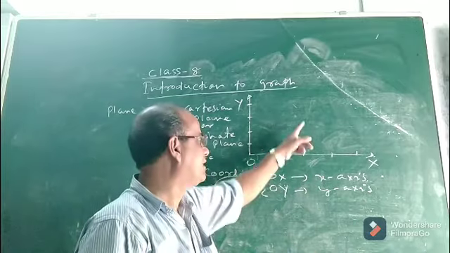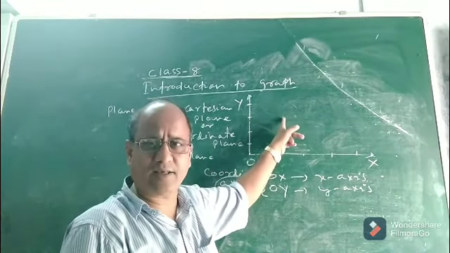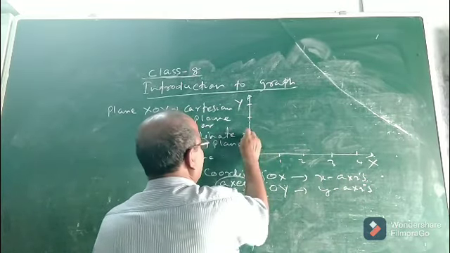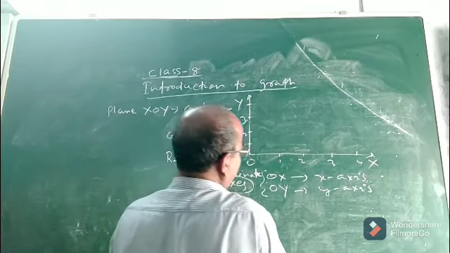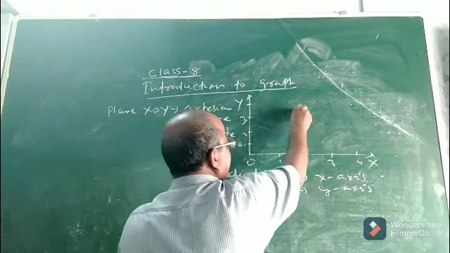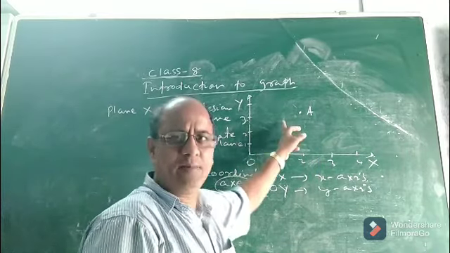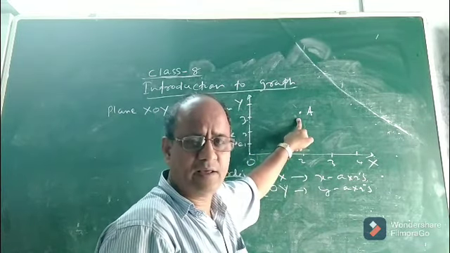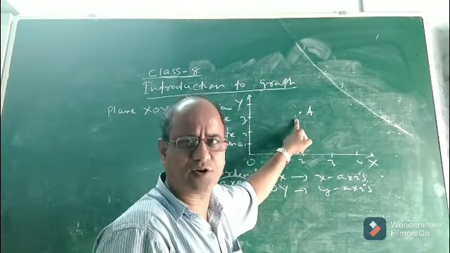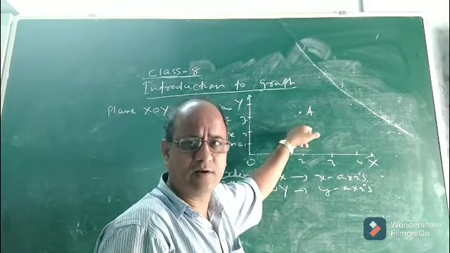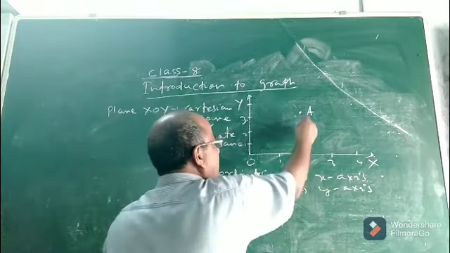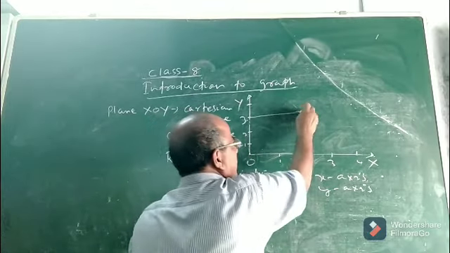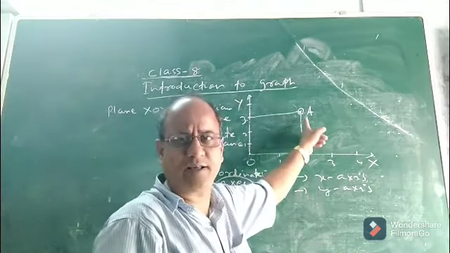Now the point is, children, if we take a point anywhere in this Cartesian plane or coordinate plane, name the units 1, 2, 3, 4 like this. Now take a point here, suppose the point is A. If I ask you what is the position of A in this plane, to find the position, what will we do? We will draw perpendiculars from the point to the x-axis and y-axis. A is a point in the Cartesian plane.